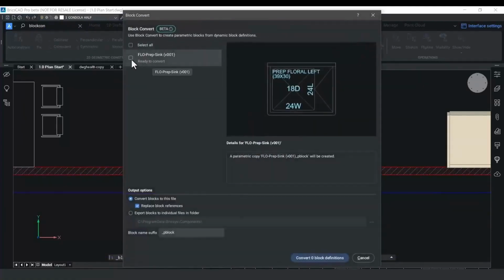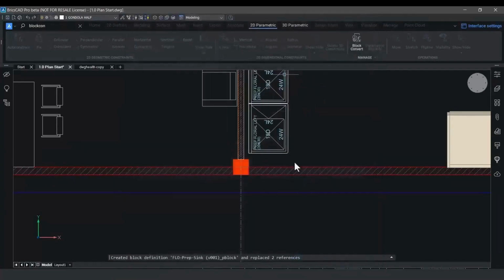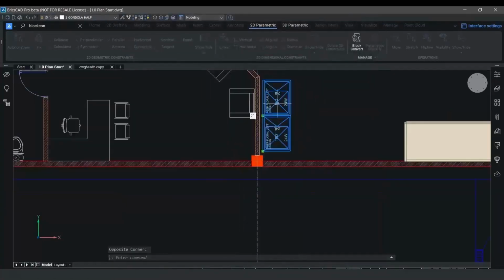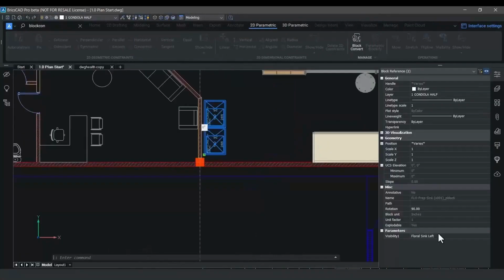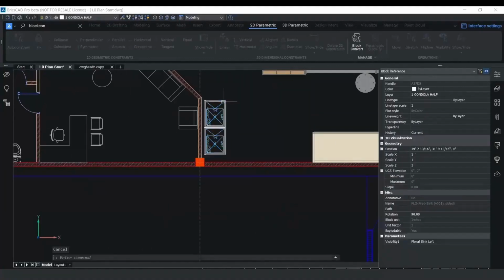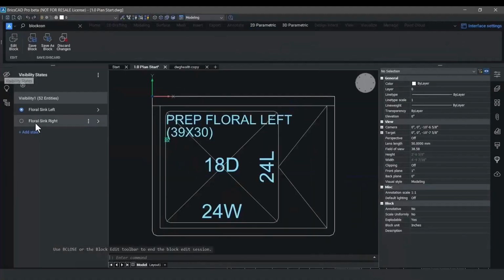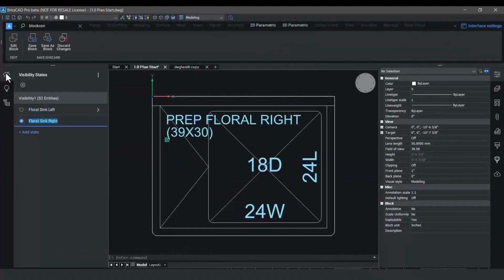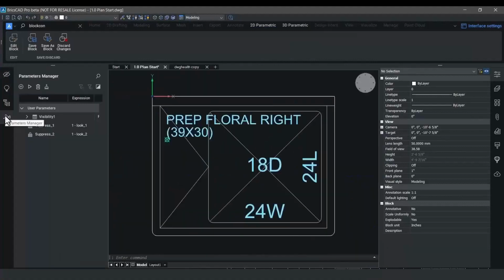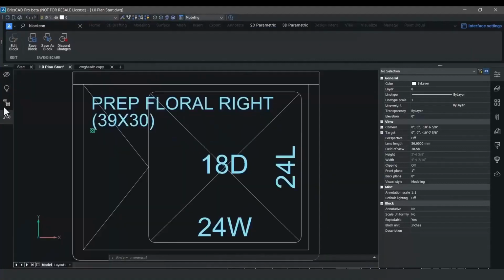In V24, again, we're constantly enhancing Block Convert to accept dynamic blocks from other programs and immediately convert them into BricsCAD-style parametric blocks so you can edit them inside of BricsCAD's block editor. Here you can change the visibility states, cycle through all of the available parametric actions, and add and remove those parametric actions from your blocks.